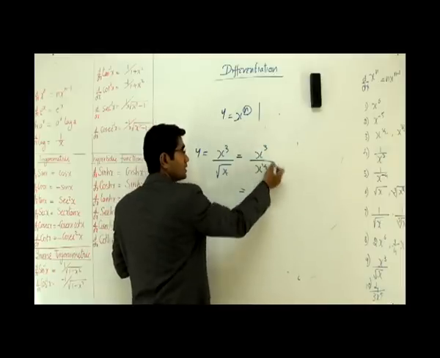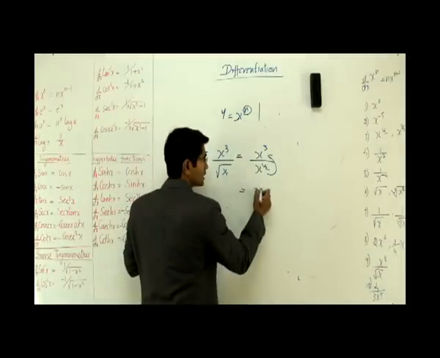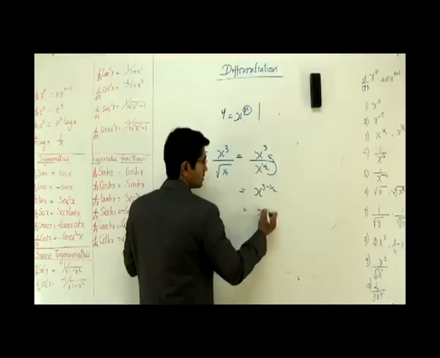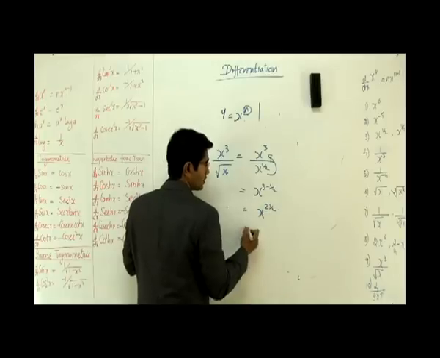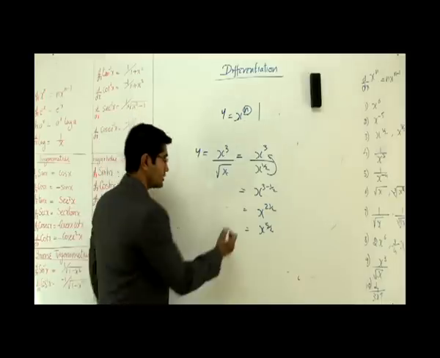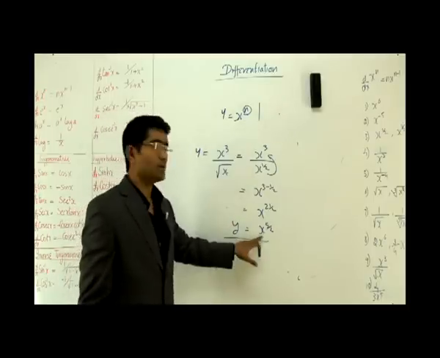Now the next step is put it up. Use laws of indices. I can put it up. It goes like x to the power 3 minus half. Right? That becomes x to the power 2.5, or I can also say x to the power 5 by 2. Right? Now, can I differentiate this now? Yes. This guy looks exactly like x power n, or x power 5 by 2.